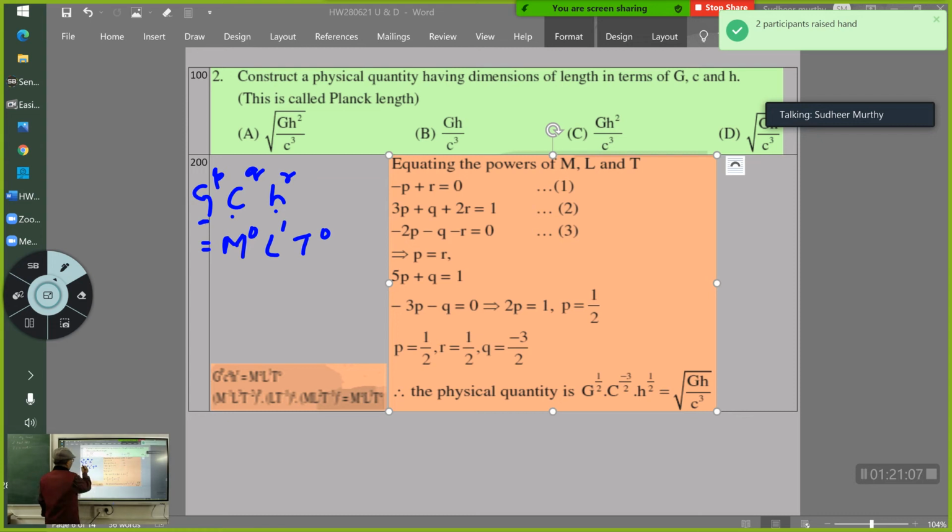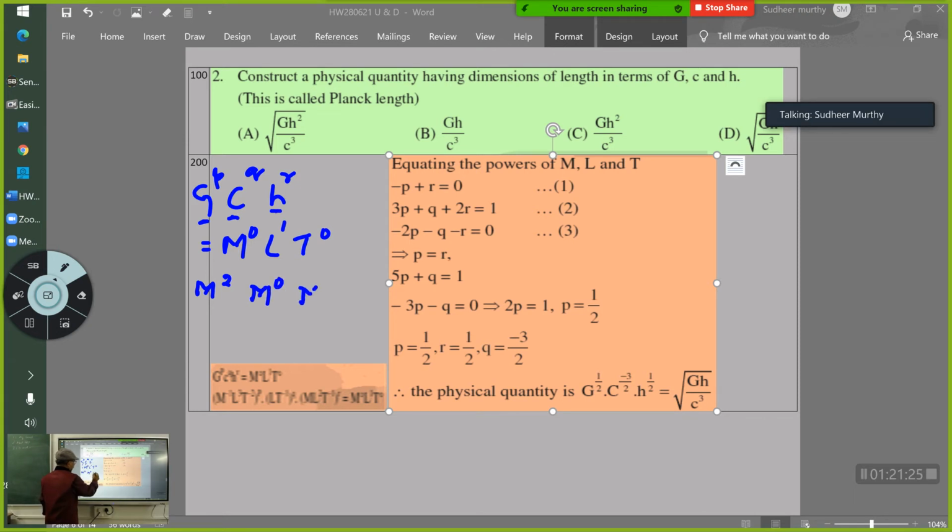So here you see, M for G, what did I get? M raised to 2. You remember that? In G you have got M raised to 2, as far as C is concerned you have got M raised to 0, and for H you have got M raised to 1.